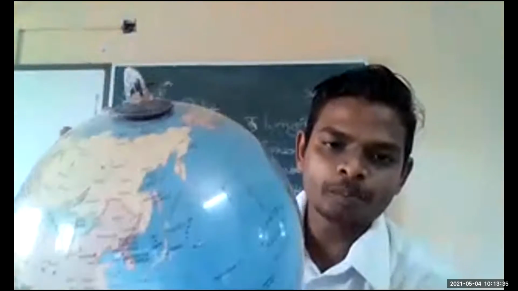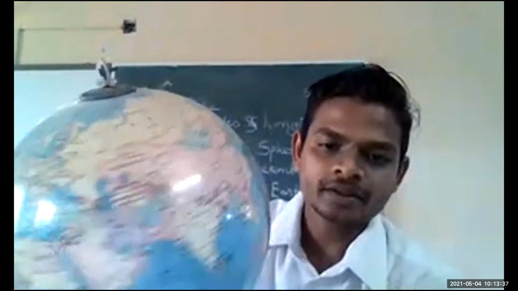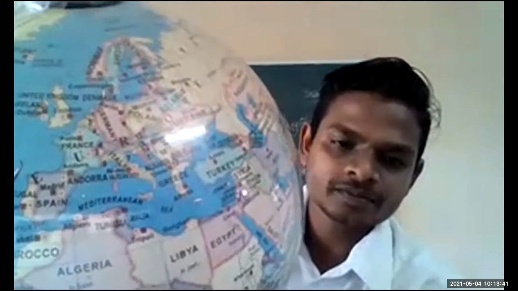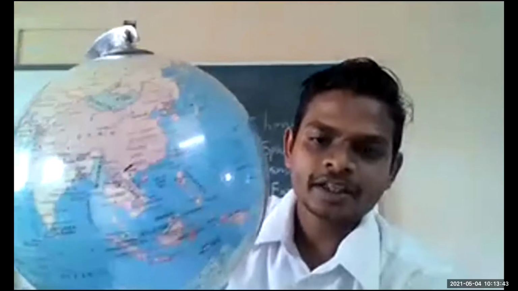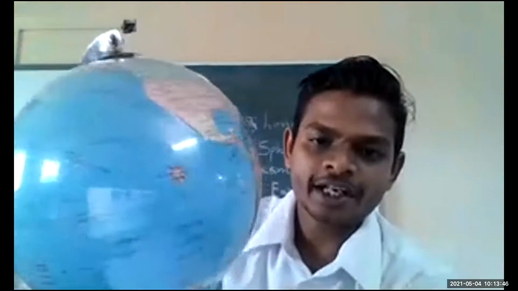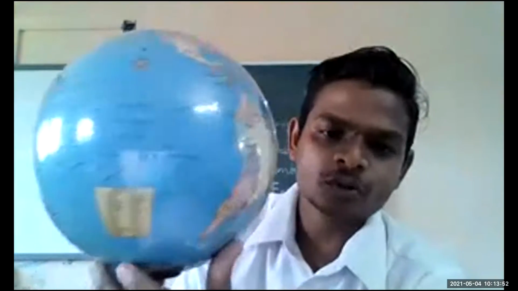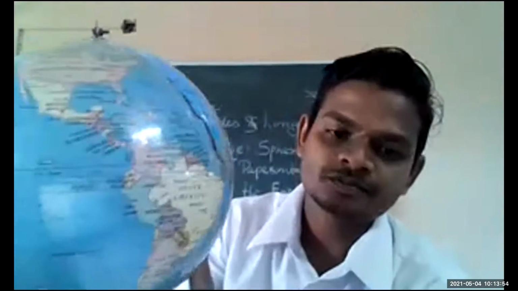Different continents: Africa, Asia, Europe. Europe is here. You can see it. Then Asia. Continents, oceans. Then North American countries are here, South American countries, South America.